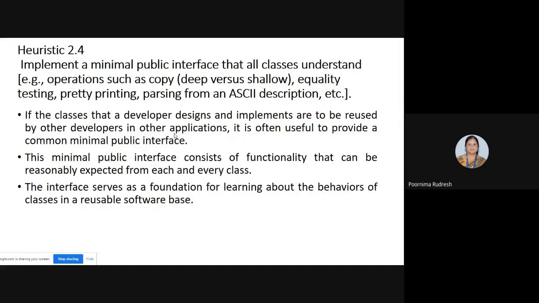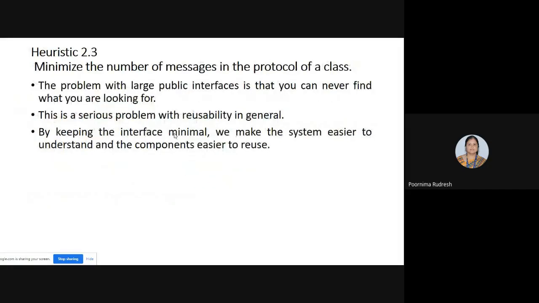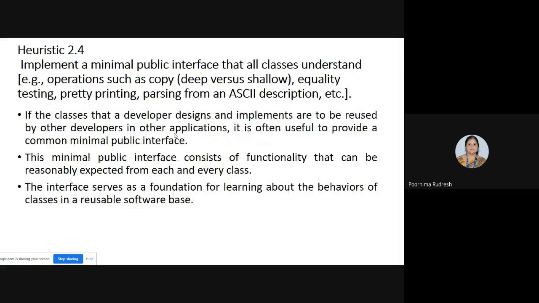So once again, this relates to keeping the minimum number of public interfaces that the class understands. Clear? So 2.3 and 2.4 are interrelated. 2.3 says that we have to keep the number of messages minimum, and 2.4 says that we have to keep a minimal public interface that all classes understand.